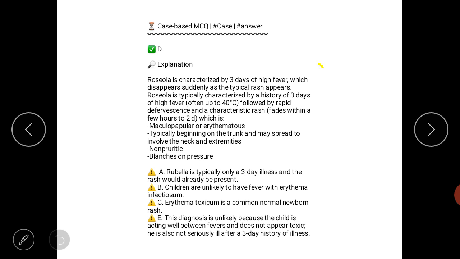Roseola is characterized by 3 days of fever which disappears suddenly as the typical rash appears. Roseola is typically characterized by 3 days of high fever followed by a rapid maculopapular rash, which is maculopapular and erythematous, typically beginning on the trunk, may spread to involve the neck and extremities, non-pruritic and blanches on pressure. When we apply pressure on the papule or macule, the color changes appear in the rashes.